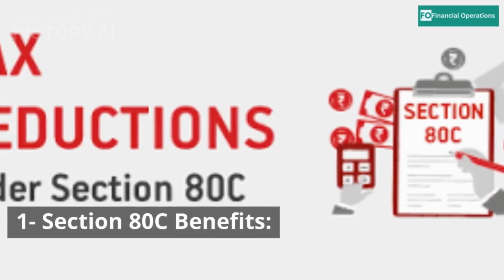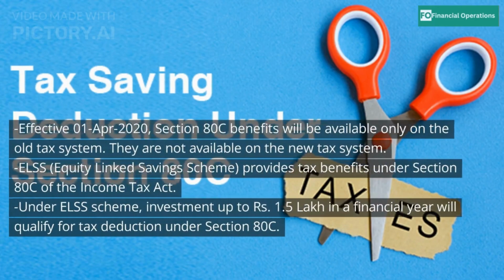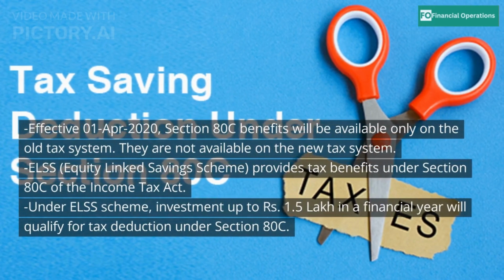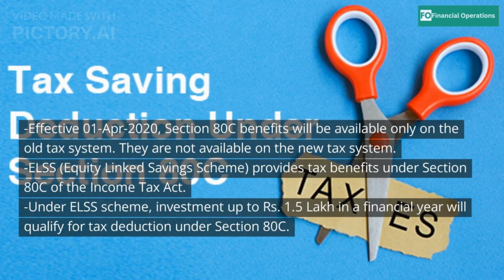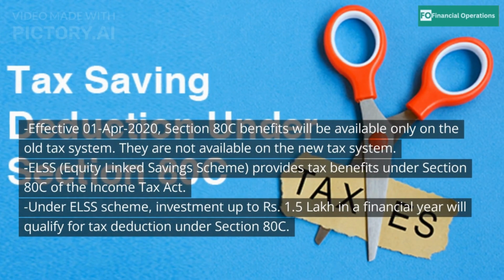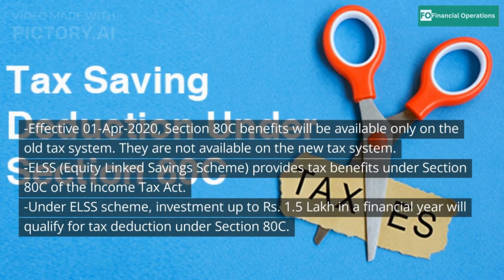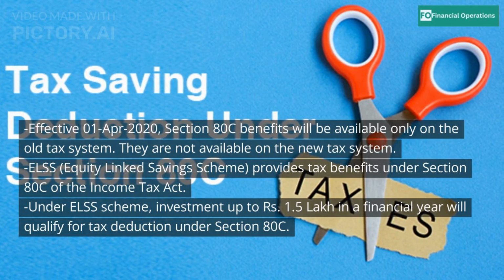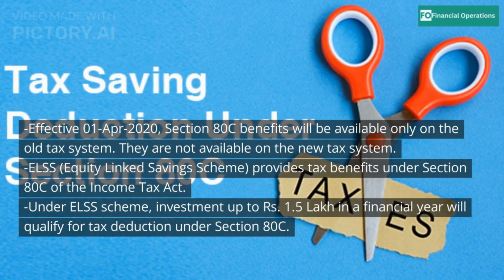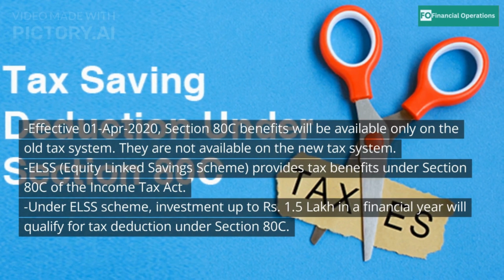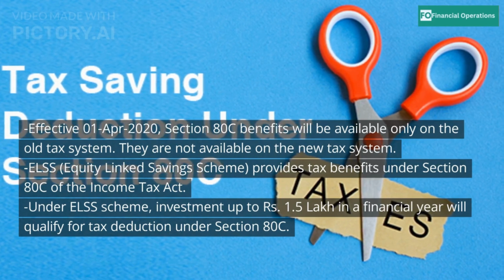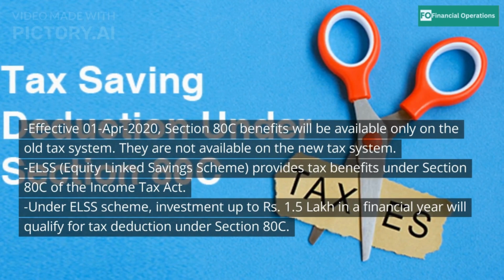1. Section 80C benefits. Effective the 1st of April 2020, Section 80C benefits will be available only on the old tax system. They are not available on the new tax system. ELSS, Equity Linked Savings Scheme, provides tax benefits under Section 80C of the Income Tax Act. Under ELSS scheme, investment up to 1.5 lakh rupees in a financial year will qualify for tax deduction under Section 80C.